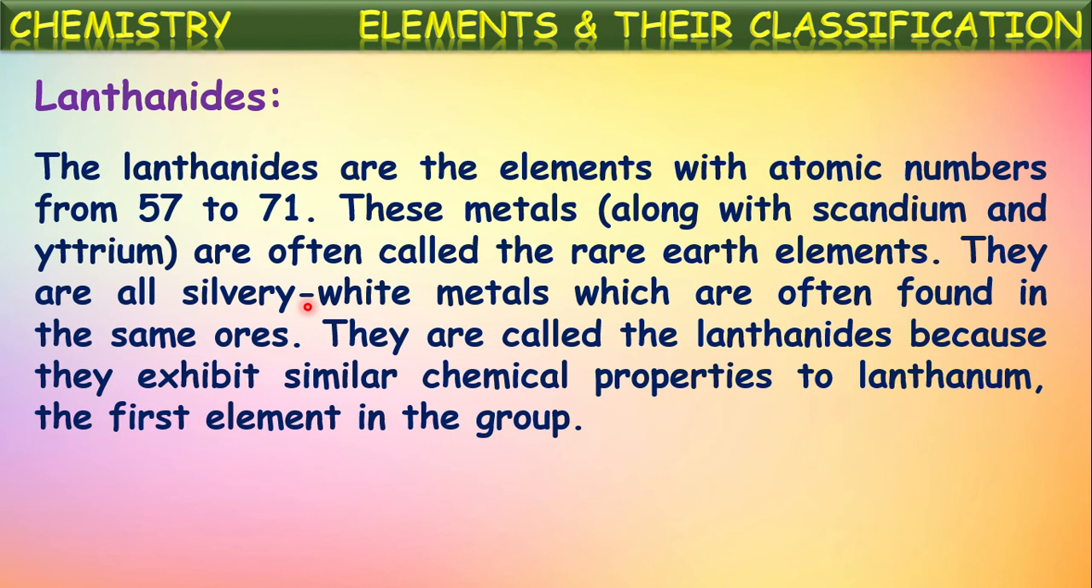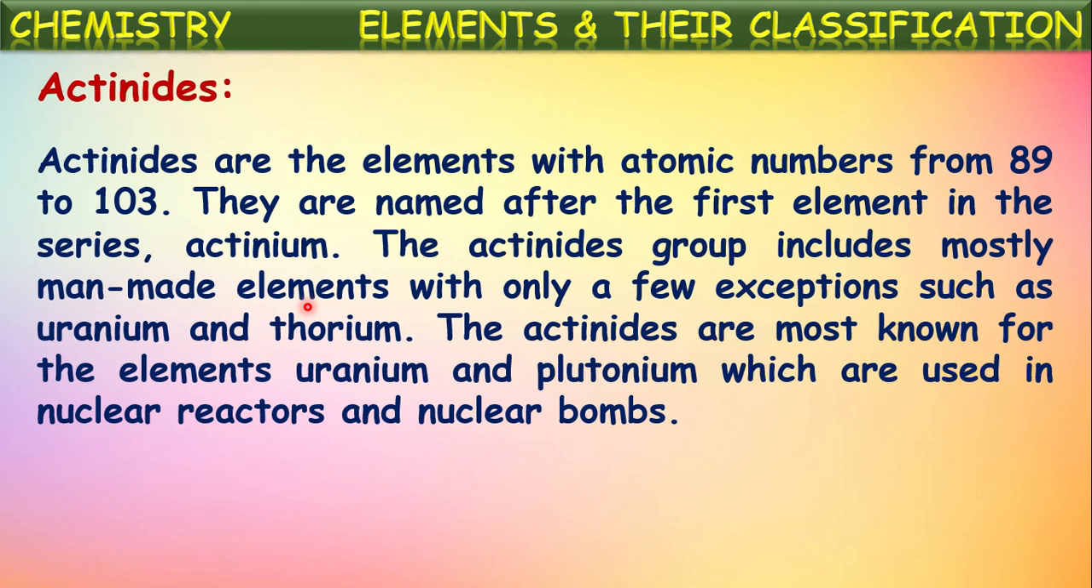So all these remaining elements also exhibit the same chemical properties just like lanthanum. Based upon this reason, these elements are known as lanthanoids. Next, in a similar way, actinoids. Actinoids are the elements with atomic number from 89 to 103.